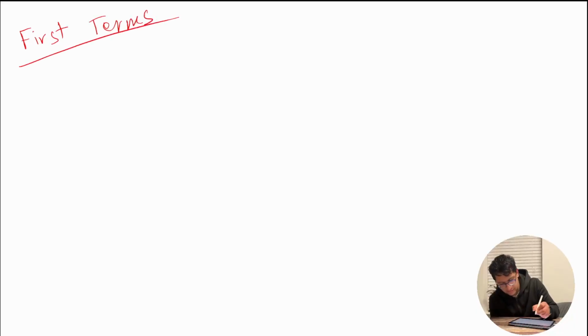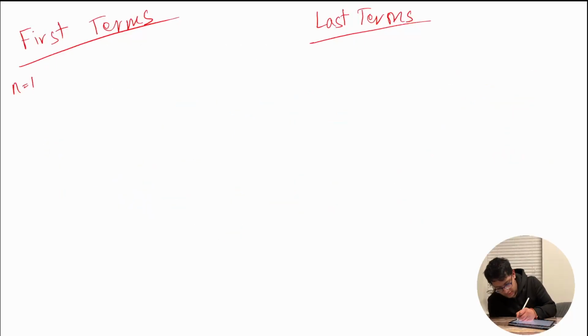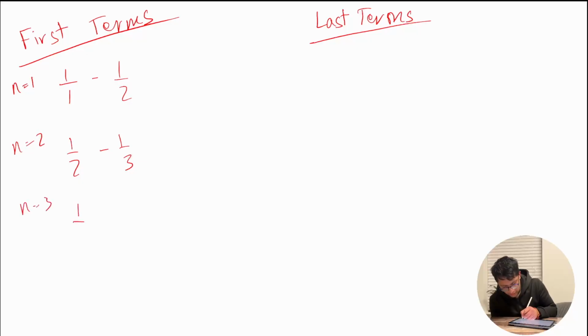And now, I highly recommend you follow the exact same steps every time for method of differences. You firstly work out the first terms, right? And you work out the last terms separately. Because it's starting at n equals 1, the first will be 1 over r minus 1 over r plus 1, that's nothing but 1 over 1 minus 1 over 2. When n equals 2, it will be 1 over 2 minus 1 over 3. When n equals 3, it will be 1 over 3 minus 1 over 4. And I hope you already see the pattern.